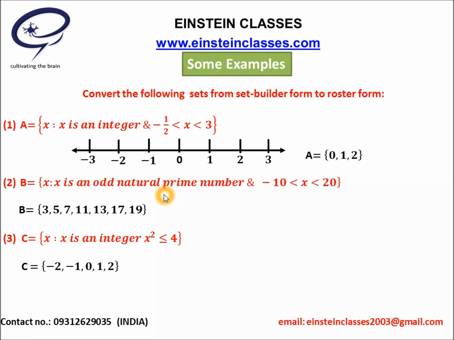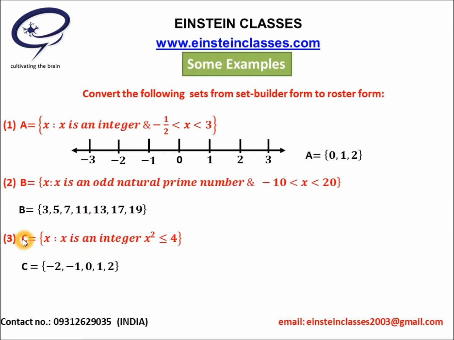As we know that 1 is a unique number, 3 is an odd number, it is a natural number as well as a prime number. Hence 3 will be a member of this set. In a similar way, 5, 7, 11, 13, 17 and 19 will be members of the set B. Hence the tabular form of the set B is given by this one.